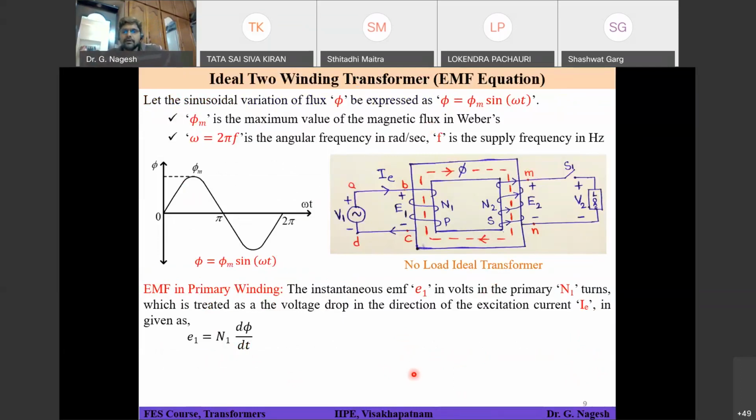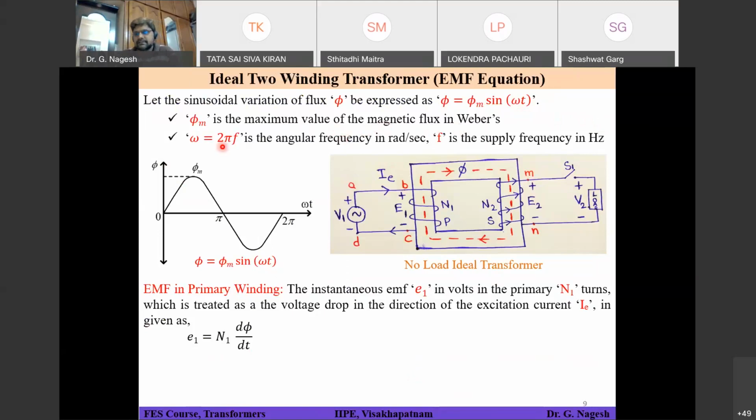Now flux phi is sinusoidal, so I am assuming the flux phi is given by this expression: phi max into sine of omega t. I can do that because V1 is sinusoidal and I is sinusoidal, so phi is also a sinusoidal function. Phi max is the maximum value of the magnetic flux in Webers.